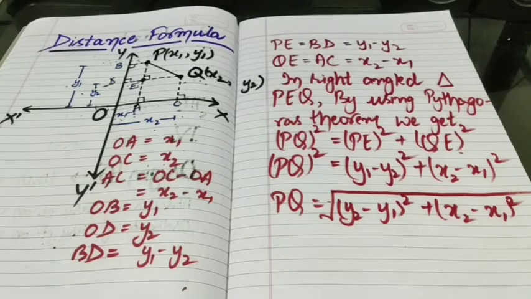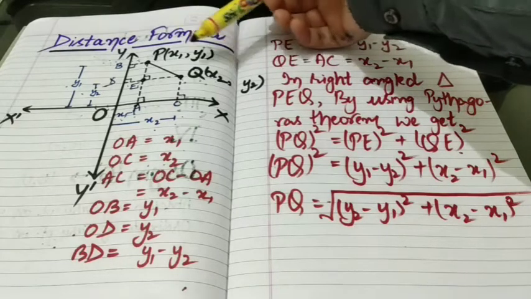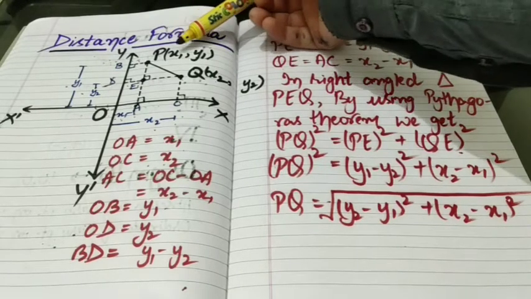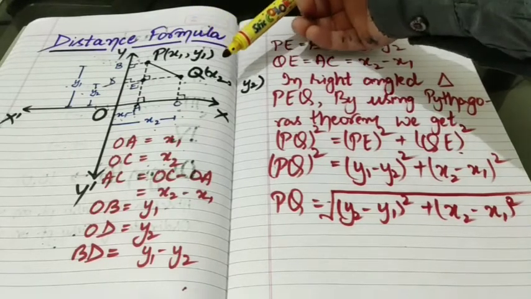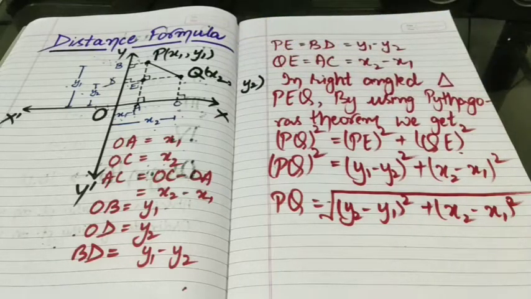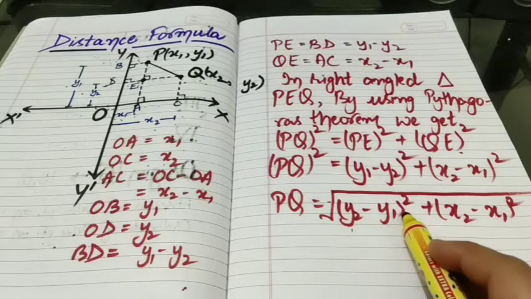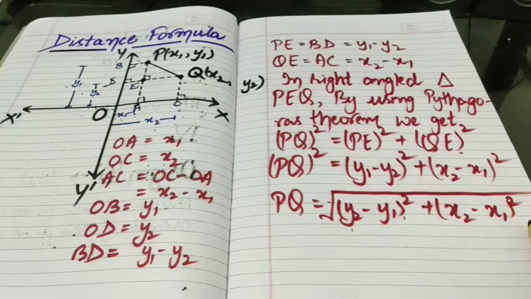So here we have derived the formula to find the distance between two points whose coordinates are given to us. That is, if the coordinates of point P are x1, y1 and that of point Q are x2, y2, then we can find the distance between these 2 points by using the distance formula, according to which PQ equals the square root of y2 minus y1 the square plus x2 minus x1 the square.